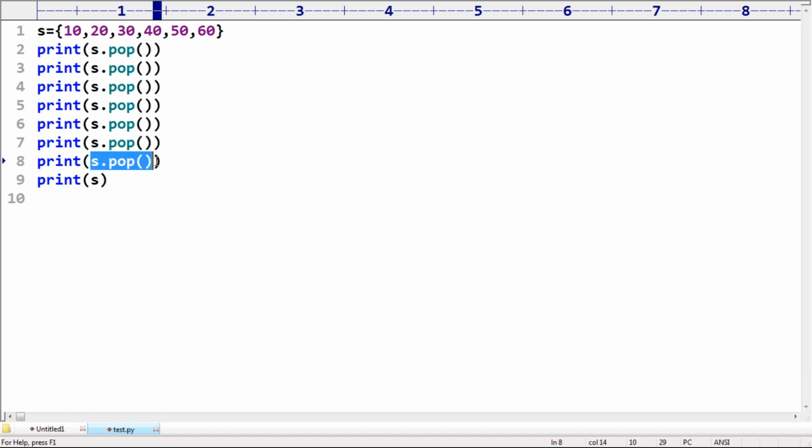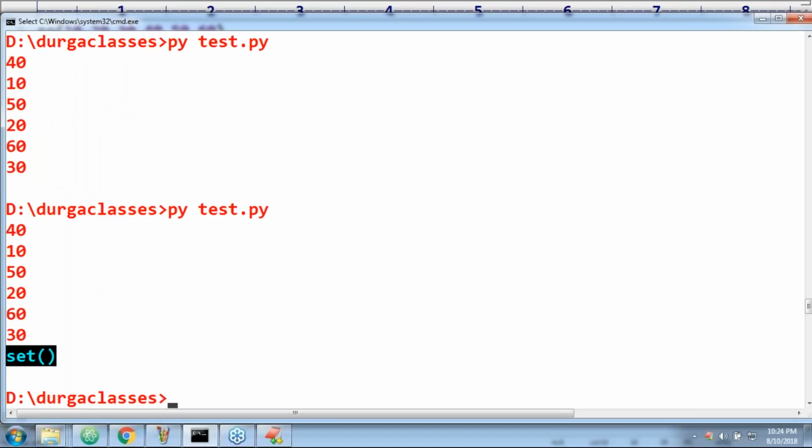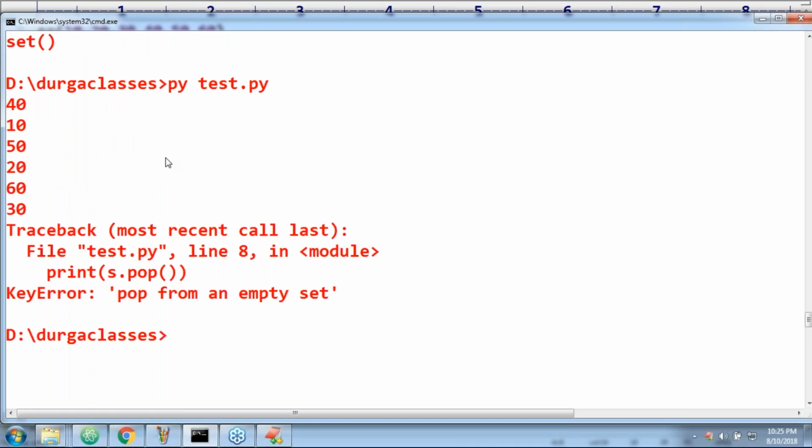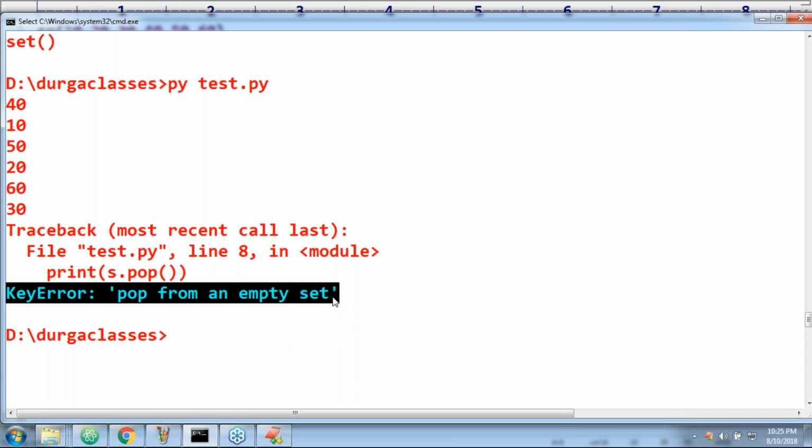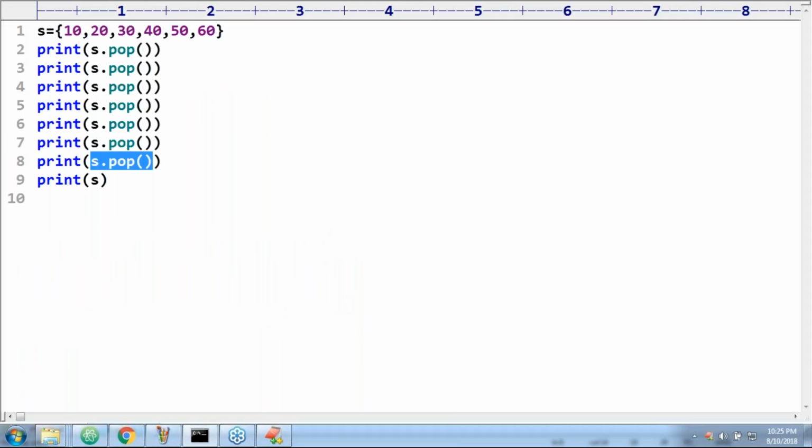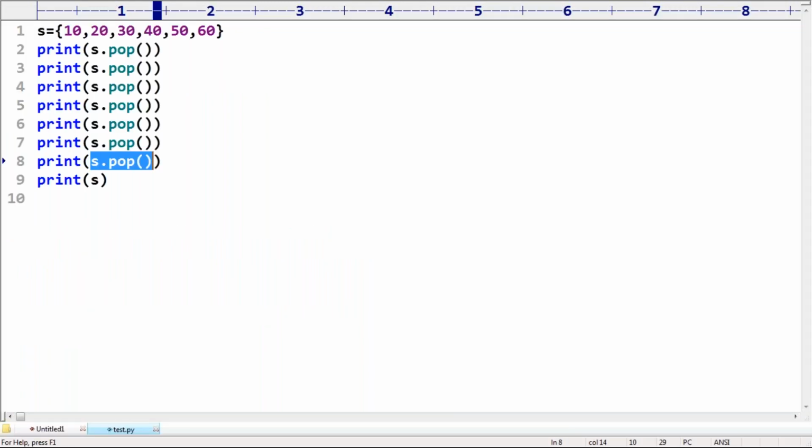Immediately you are going to get a KeyError. Are you getting the KeyError? Make sure, sir, we are going to get a KeyError: pop from empty set. Observe that, pop from empty set. Like this, by default you are going to get a KeyError. So make sure the set should not be empty if you want to use the pop method. Clear? Any doubt? What is the behavior of the pop method?